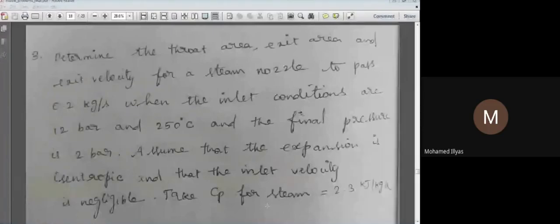So regarding our previous class, we were seeing the problems on nozzles. We have some more problems because we need to solve the problems with the various steam conditions.